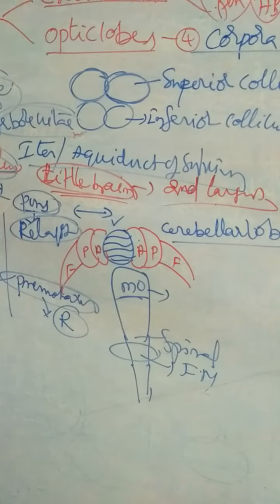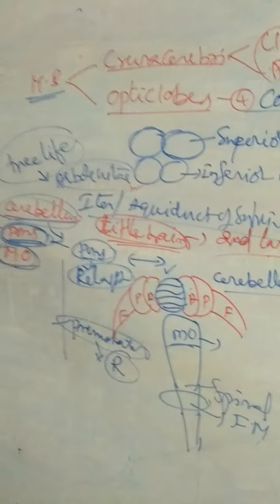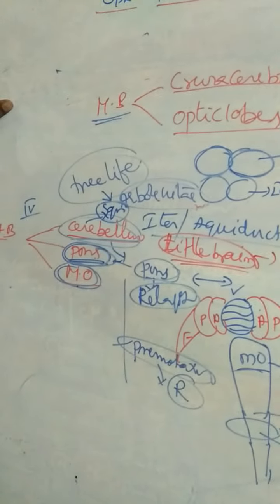What is the function of medulla oblongata? Involuntary functions. Cerebellum maintains the equilibrium. Important. What is the function of cerebellum? Maintains equilibrium. What is the function of medulla oblongata? Involuntary actions. Cerebral hemispheres, voluntary actions. That is about the structure of the brain.